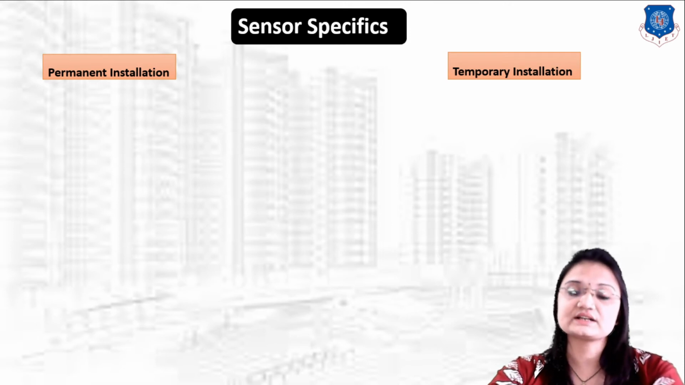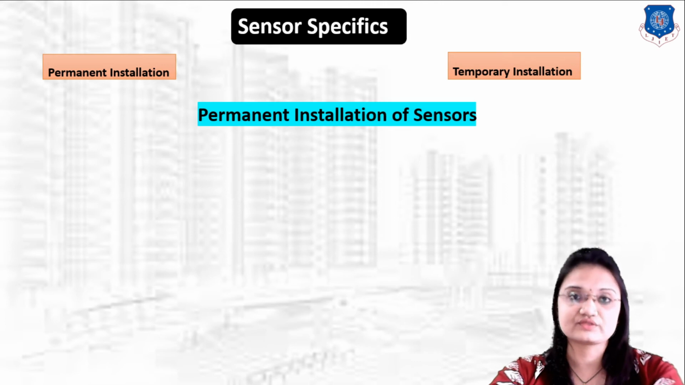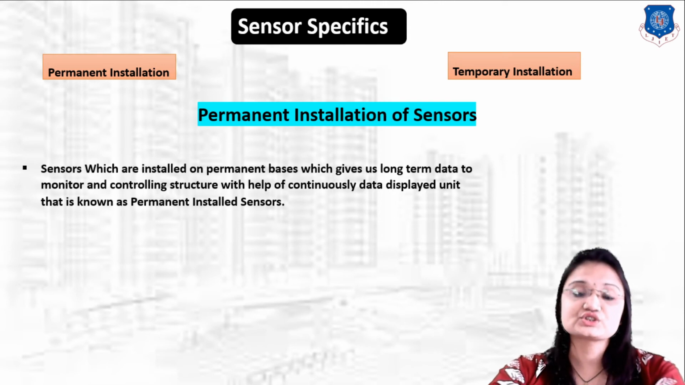Let us understand what the permanent installation of a sensor is. A sensor which is installed on a permanent basis, which gives us long-term data to monitor and control the structure with the help of a continuous data display unit, is known as a permanent installation of the sensor.